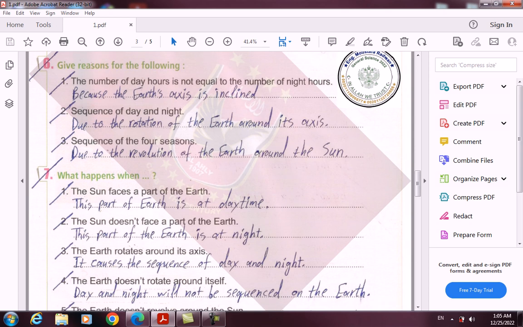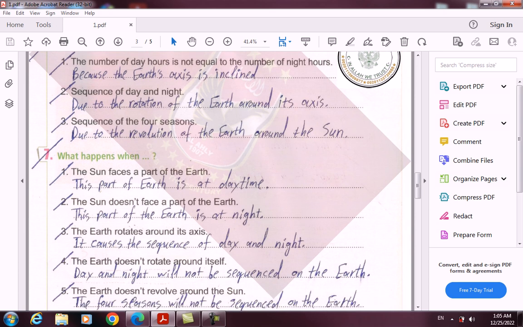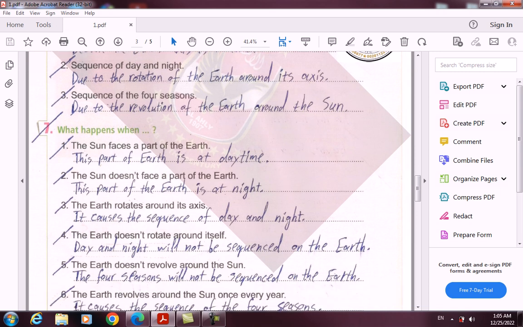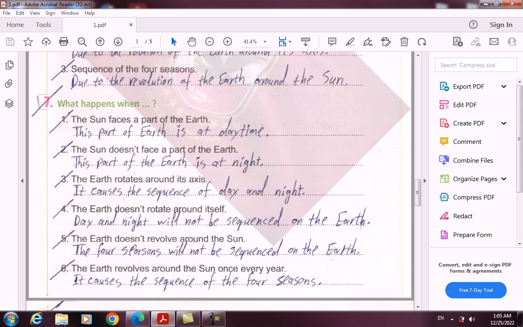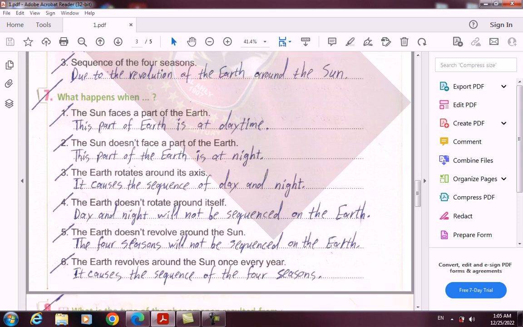6. Give reasons for the following. 1. The number of day hours is not equal to the number of night hours. This is because the Earth's axis is inclined. 2. Sequence of day and night due to the rotation of the Earth around its axis. 3. Sequence of the 4 seasons due to the revolution of the Earth around the Sun.